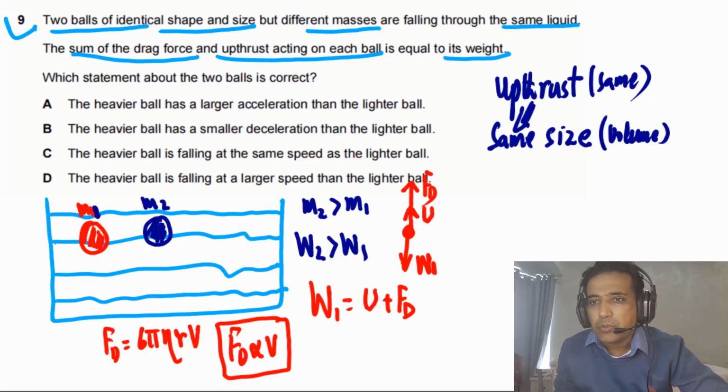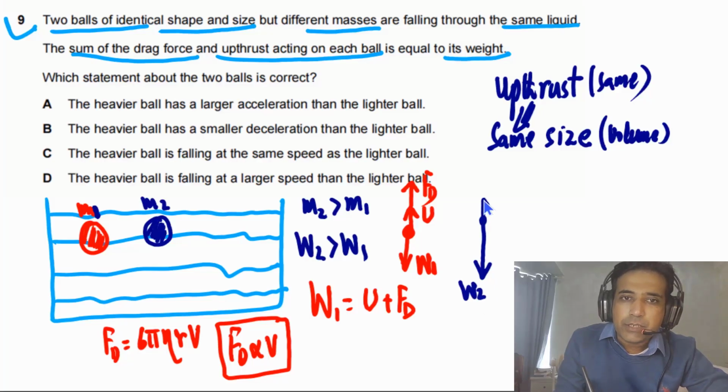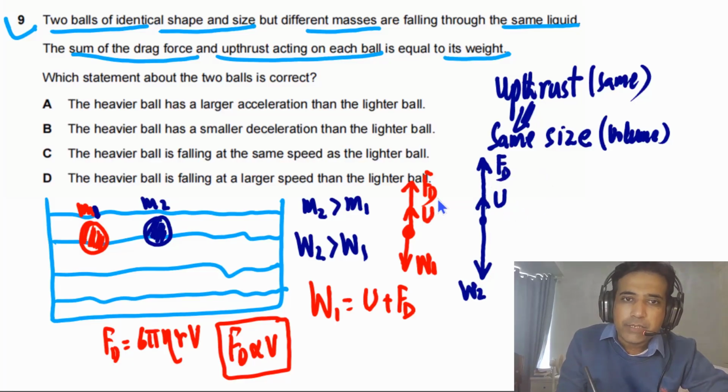Now for the second ball, this blue ball, the weight is greater, so this arrow has to be longer, so this is W2. In this case, same amount of upthrust, and drag force has to be greater, so this is the drag force Fd2. If I say this is 1, this is 2, so I hope you can simply say now that Fd2 has to be greater than Fd1.